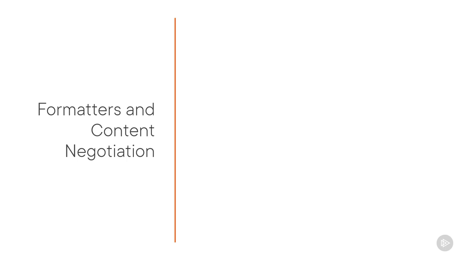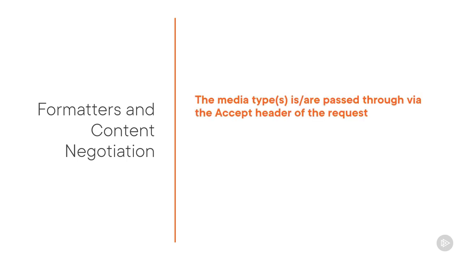The consumer can request a specific format by passing the requested media type through as value for the accept header. For example, if that accept header has a value of application JSON, the consumer states that if the API supports application JSON, it should return a JSON representation. If the accept header has a value of application XML, it should try and return an XML representation, and so on. If no accept header is available or if it doesn't support the requested format, it can always default to its default format. In most cases today, that's JSON.